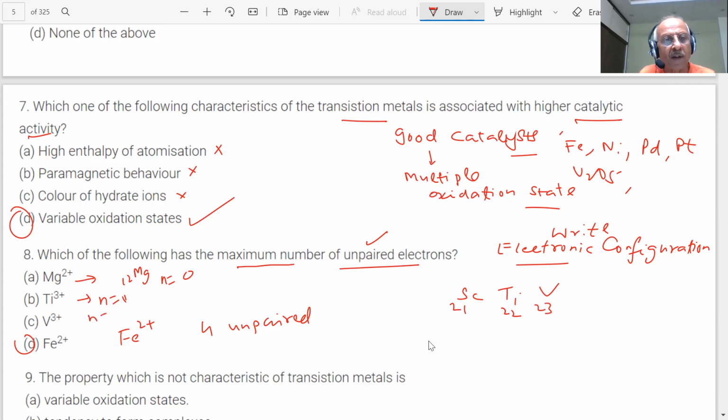And iron is 26. So it is having d6, so n equal to 4. The answer is Fe2 plus. See, we have to work. That is my point. Unless I work, I cannot get an answer.